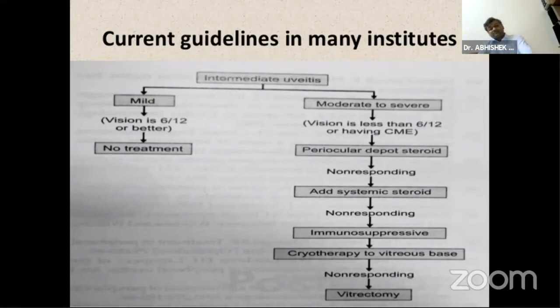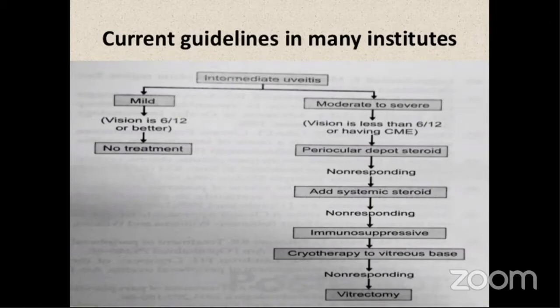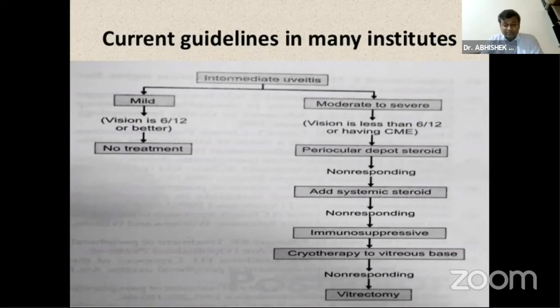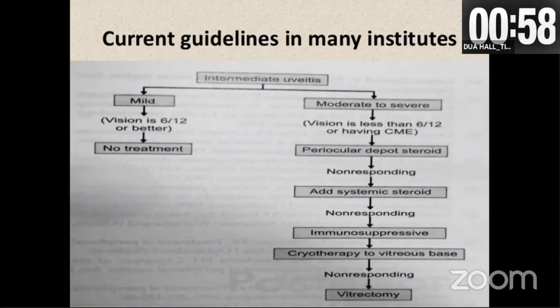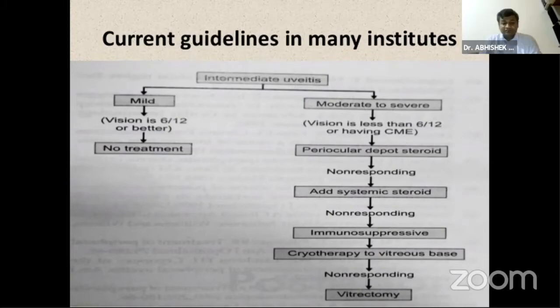And the newer tablets like methylprednisolone. Still, if the patient is not responding, we can go for immunosuppressives. There's a very good talk on immunosuppressives, so I'm not going to detail. Cryotherapy is usually not preferred these days because of the tractional retinal detachment. And if the patient is still not responding, we can go for vitrectomy to decrease the inflammatory mediators and to relieve various other pathologies.